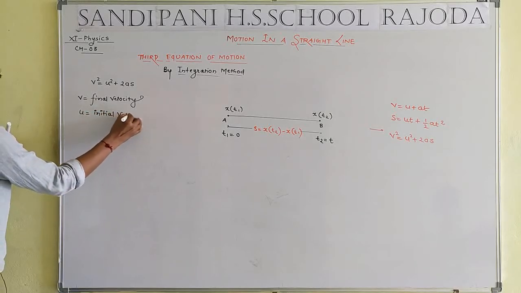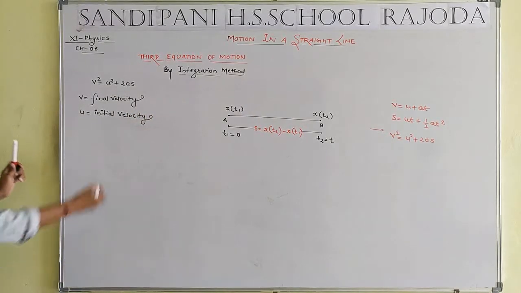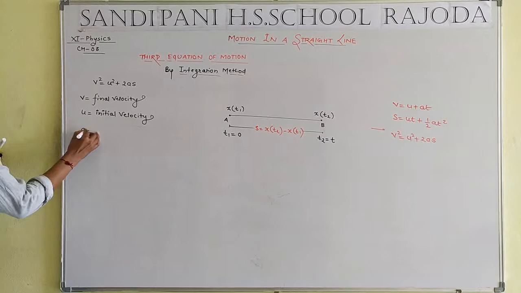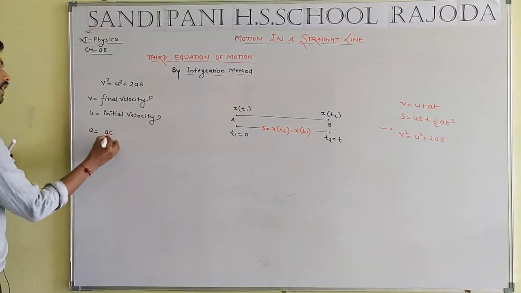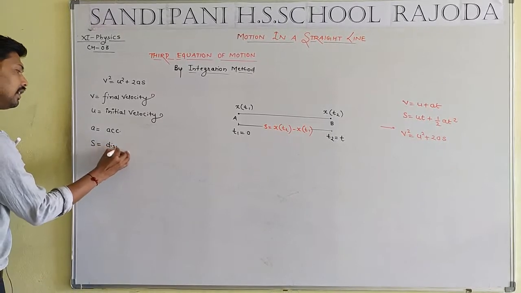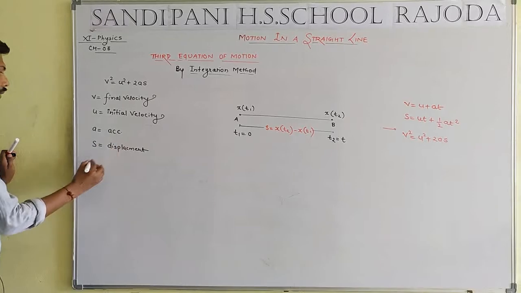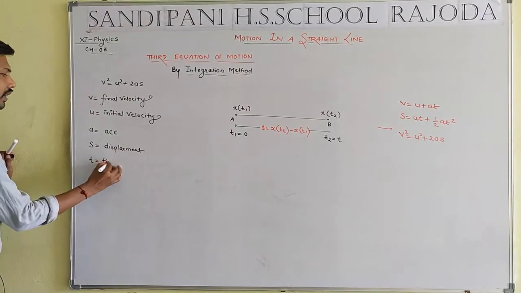Initial velocity represented by u, and final velocity represented by v. A that means acceleration, and s that means a displacement, and here another word small t represents the time.